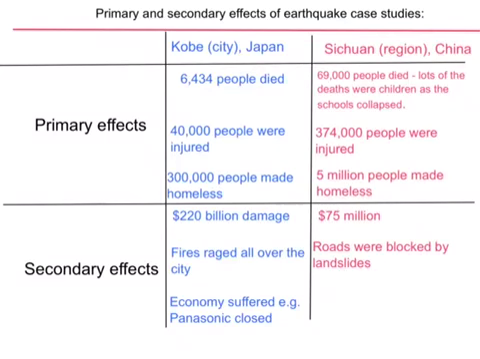In Japan, $220 billion worth of damage was done, whereas in China it was $75 million worth of damage. Fires raged all over the city in Japan, whereas roads were blocked by landslides in China. In Japan, the economy suffered. Panasonic had to temporarily close, which had a knock-on effect on people's jobs and livelihoods.